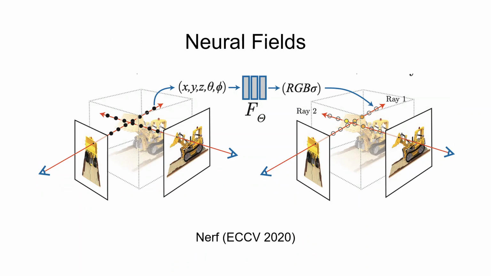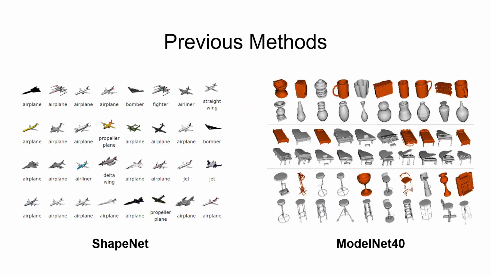Given posed RGB images, NeRF and its variants learn a neural network to synthesize novel views of complex scenes. While NeRFs excel at fitting a single object instance or scene, they struggle to generalize to object categories partly because objects can be in arbitrary 3D poses. Thus, some methods have used pre-canonicalized datasets such as ShapeNet and ModelNet40 to circumvent this problem. This inductive bias aids category-level generalization in problems such as 3D reconstruction, but limits the application of neural fields to such datasets and makes it difficult to adapt to data in the wild.